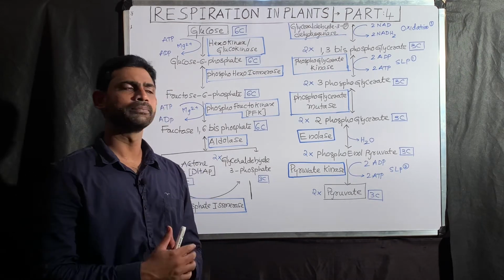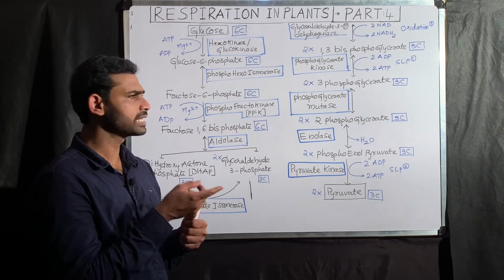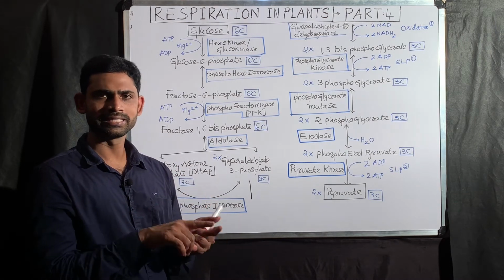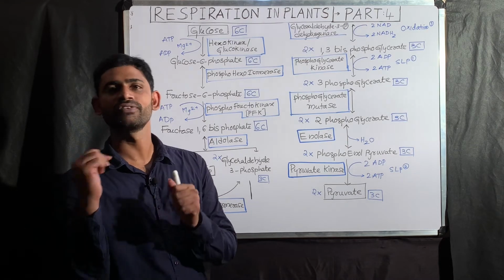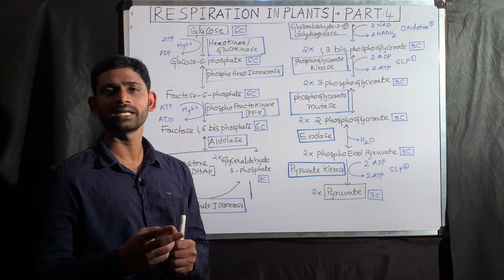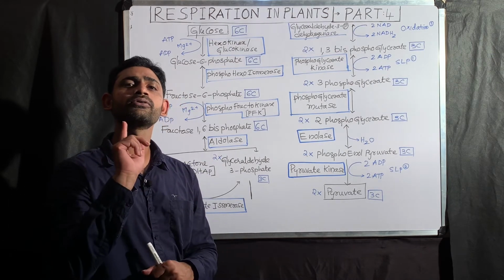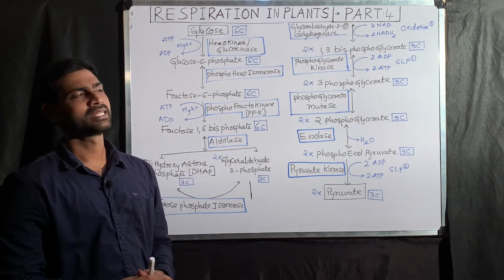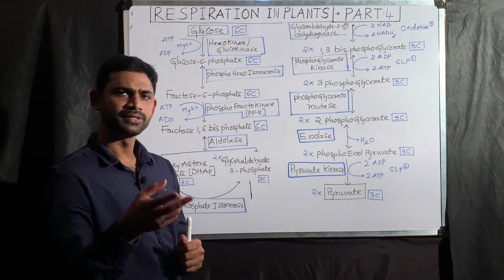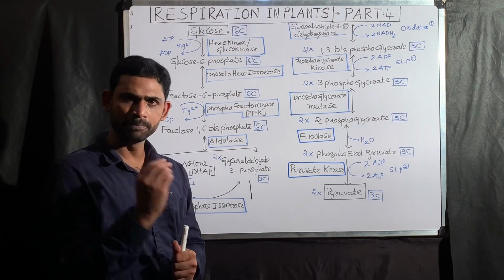For example, if two phosphates attach to the 6th carbon only, you can call it fructose 6,6-diphosphate. But if two phosphate groups are attached to two different carbons in the molecule, then only you have to call it a bis. Here, one phosphate attaches to the 1st carbon and the 2nd phosphate attaches to the 6th carbon. That is why we are using the bis.